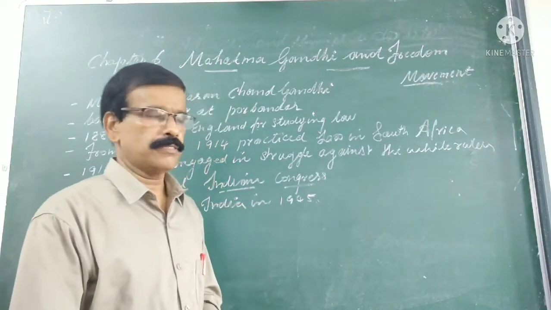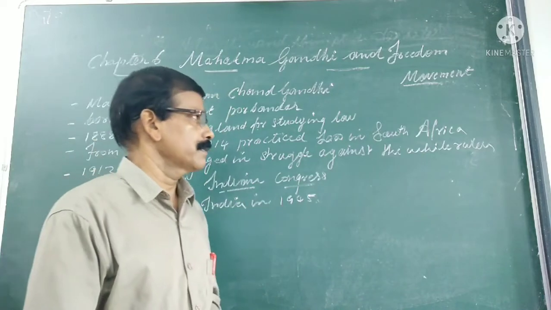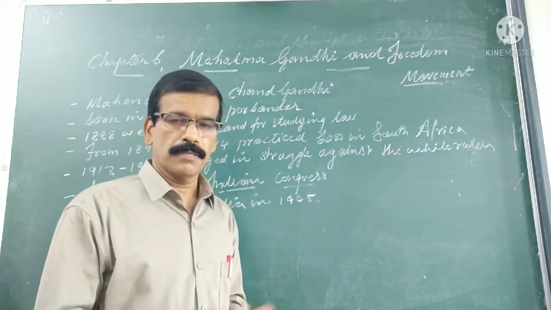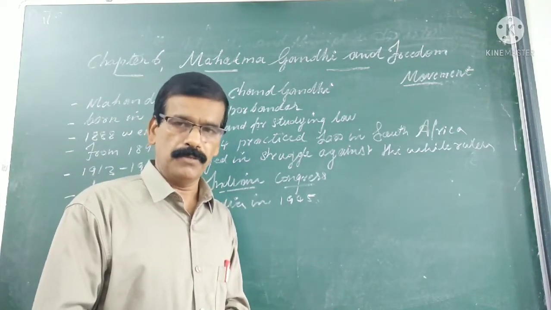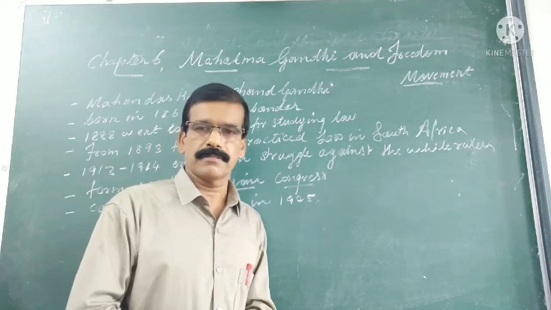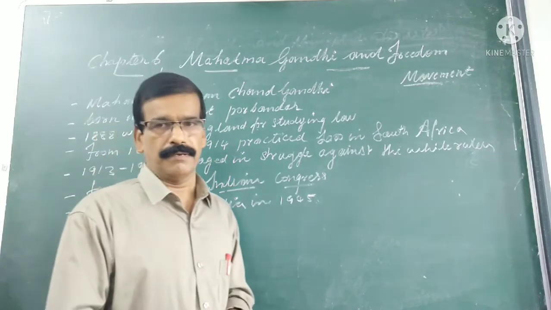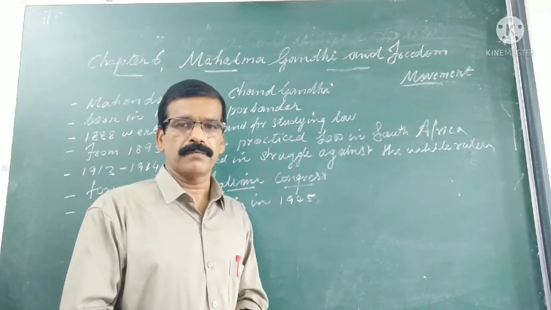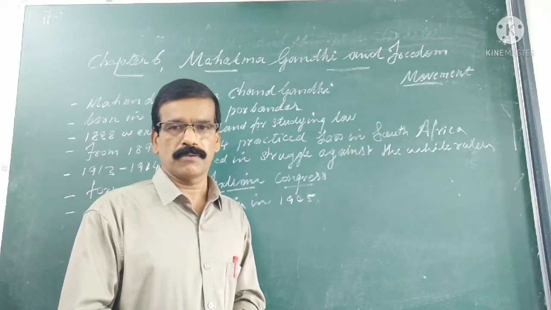Today we are going to learn chapter 6, Mahatma Gandhi and the Freedom Movement. The period from 1915 to 1947, till India gets independence, is known as the Gandhian era, because Gandhiji played a vital role in the independence of the country.